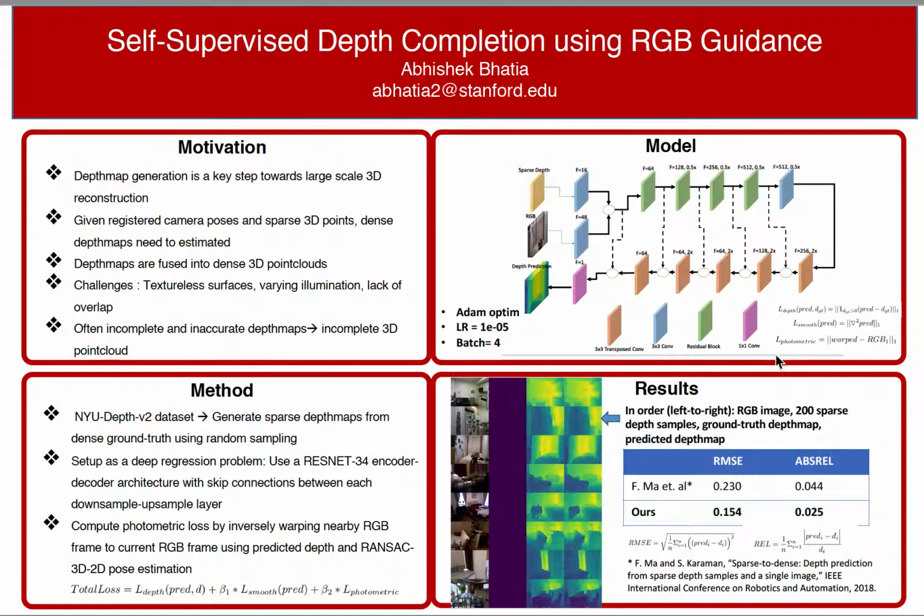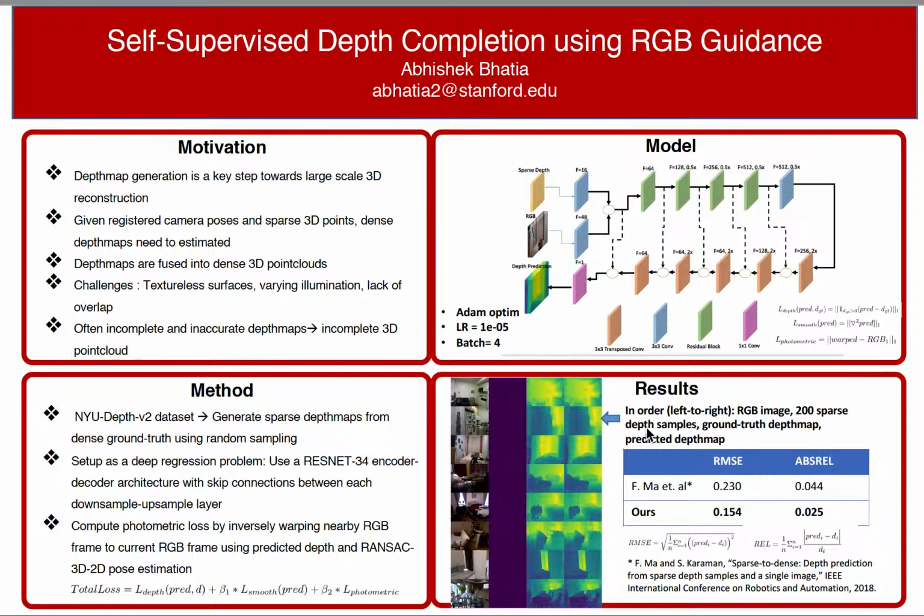And L photometric is computed using a nearby RGB frame by warping it to the current RGB frame by first estimating its pose with respect to the current frame and then using that and the current depth predictions. For inference, only the current RGB frame and the sparse depth map are used as inputs to the network.